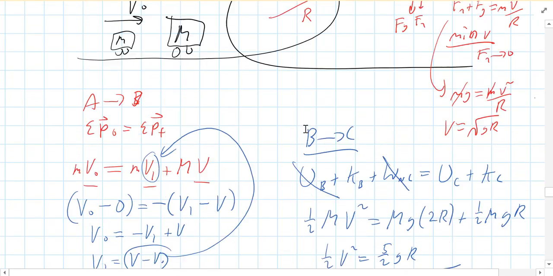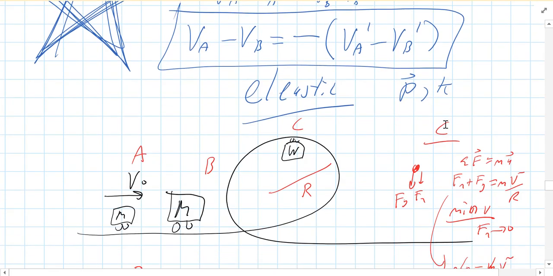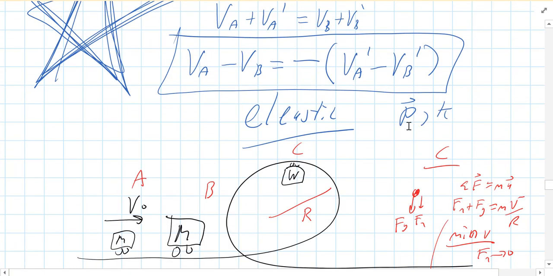So again, big picture on this. For elastic collisions, not only is momentum conserved, but so is kinetic energy. And we have a shortcut formula derived from those two ideas. If you take these two equations and do a little math, you get what I call the shortcut formula, and we can use that, but only in elastic collisions. Please do not attempt to use this in inelastic collisions or explosions. It will not work. You will get the wrong answer.